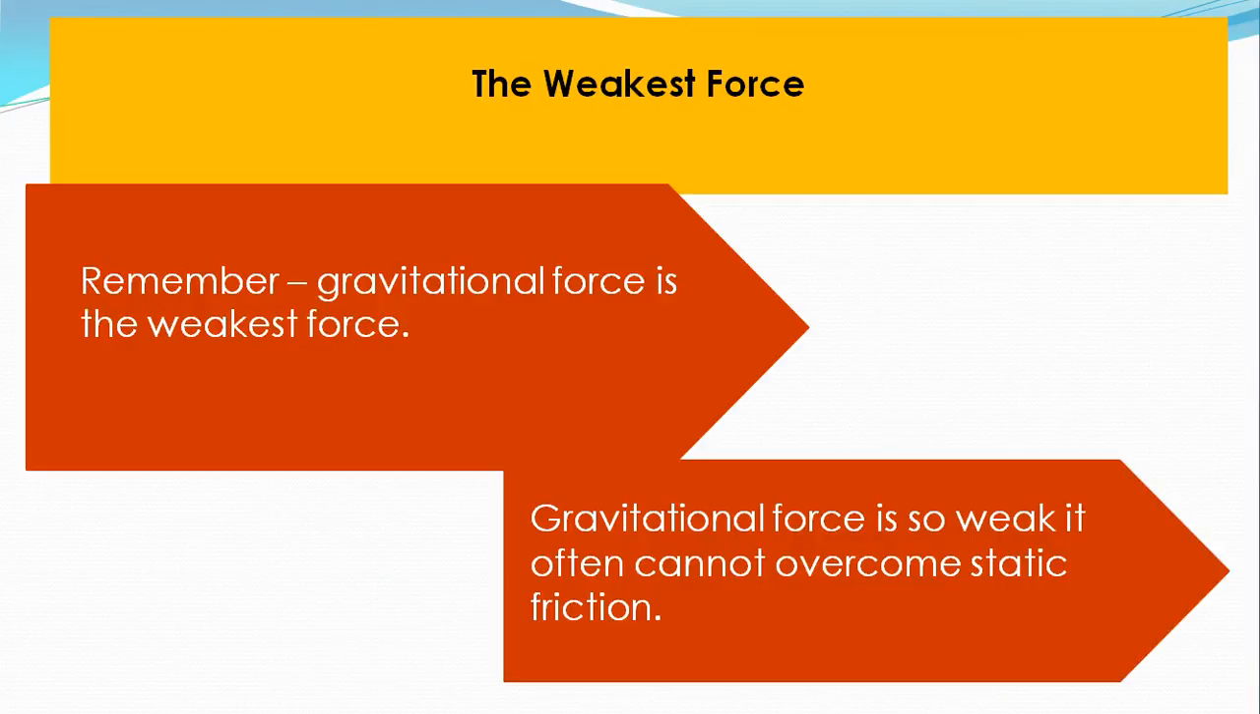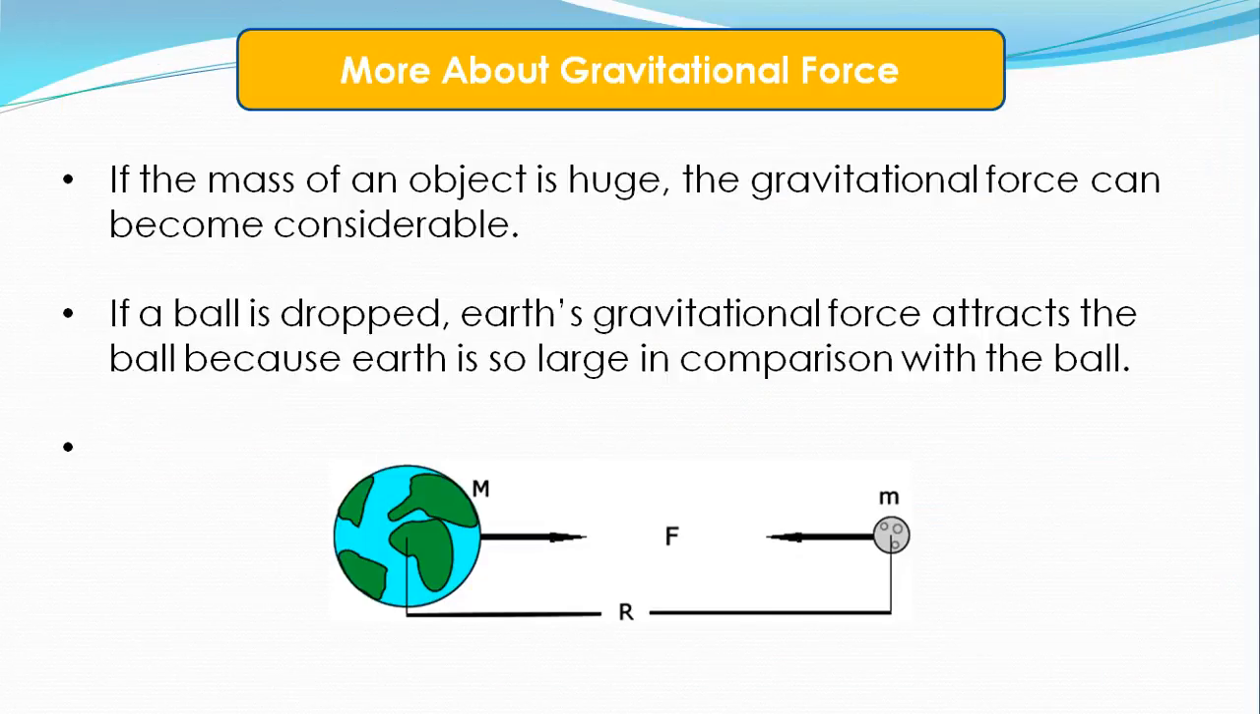The weakest force. Remember that gravitational force is actually the weakest force. Gravitational force is so weak it can't overcome static friction. If the mass of an object is huge, as an example our Earth, the gravitational force can become considerable. So when you compare our Earth to our Moon, the force from the Earth is much stronger than that of the Moon.